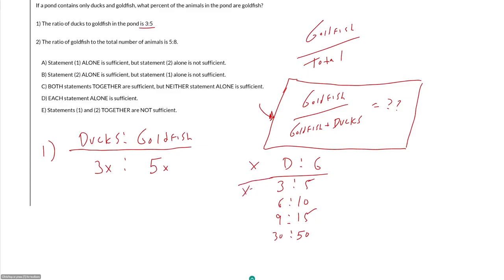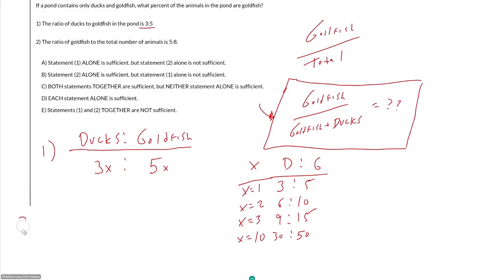So in this case, x is 1. In this case, x is 2. In this case, x is 3. In this case, x is 10. And the reason I like this notation is because the way I had it before, if I just said 3 to 5, I cannot then take that number and plug it into an equation of some sort. If they were to say you then added 2 ducks to the pond, I cannot say, okay, well, I had 3 before, then I added 2, because it is not true necessarily that I had 3 ducks before.